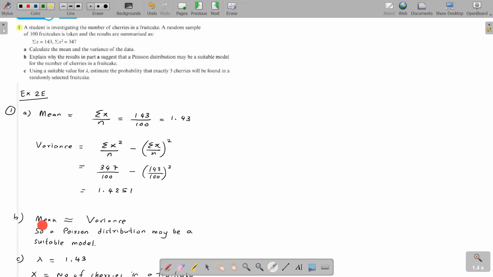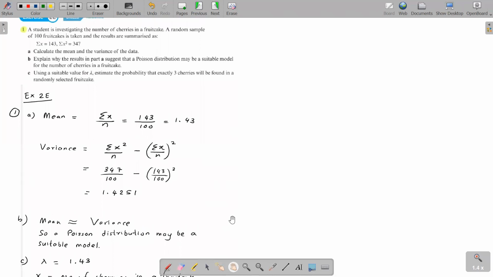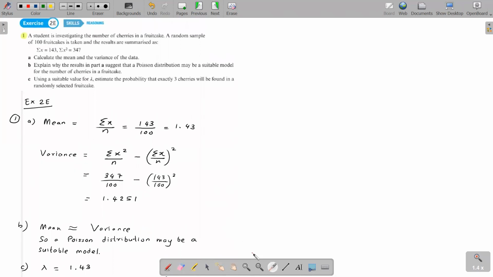Here the mean is approximately equal to the variance, 1.43 and 1.4251. The variance is a little different in the later figures, but corrected to 2 dp it's 1.43. So they're really close, and the Poisson distribution may be suitable.